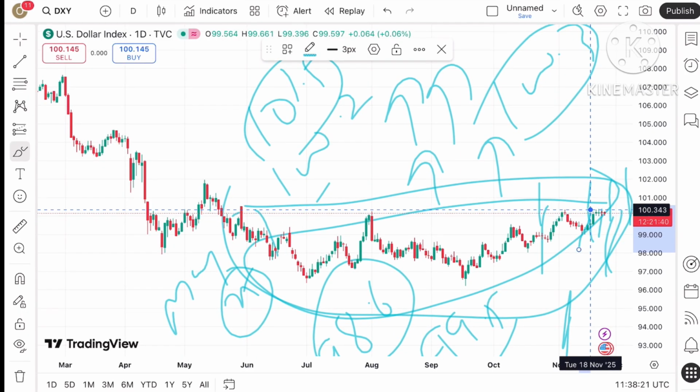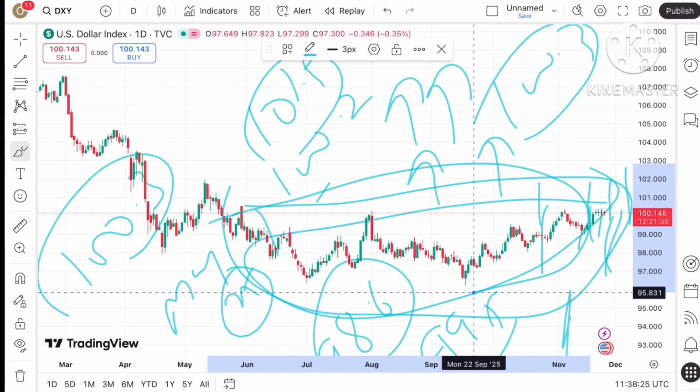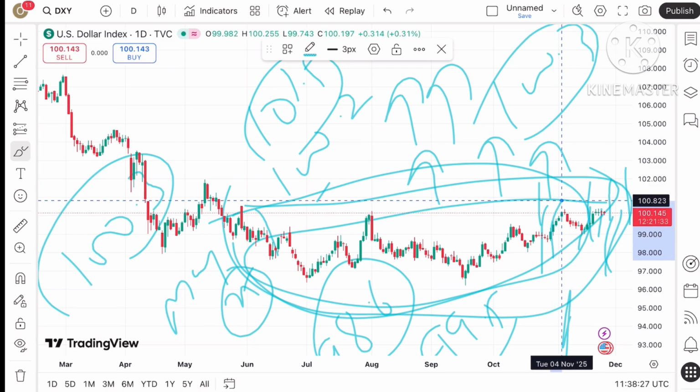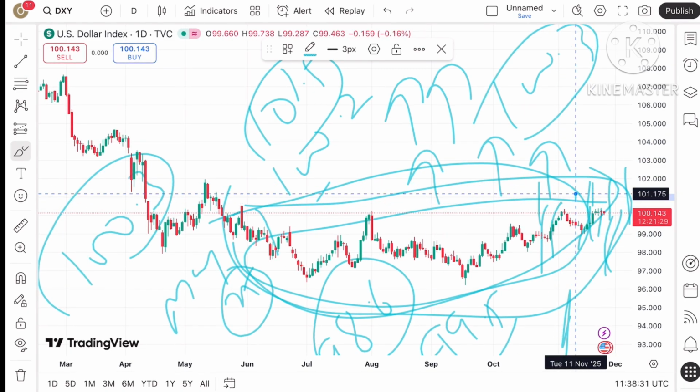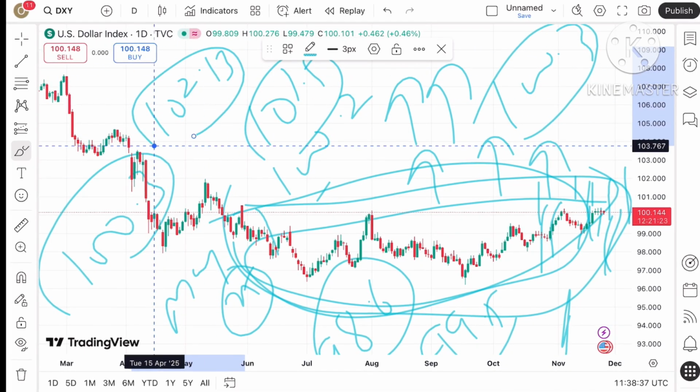Understand, as soon as the price keeps moving above $100, chances are very high the price can go above a level of $100.3, and then there will be a zone breakout, so we can see the price can move up towards a level of 100.6, then to a level of 101.7, and then if the price moves up past this level, the probability of touching 102.13 can be seen, and then further upside.